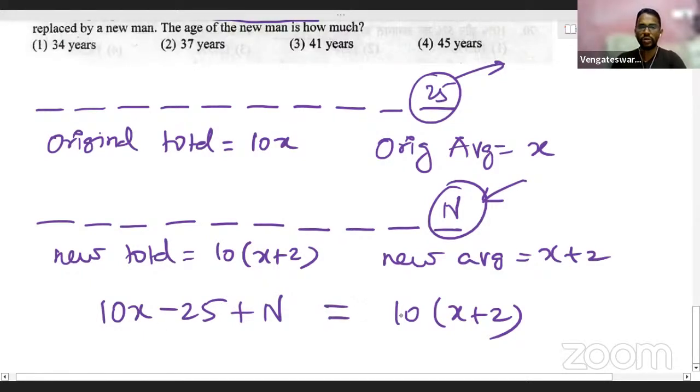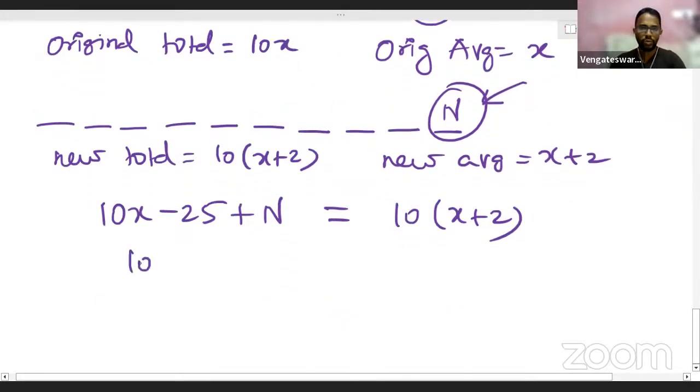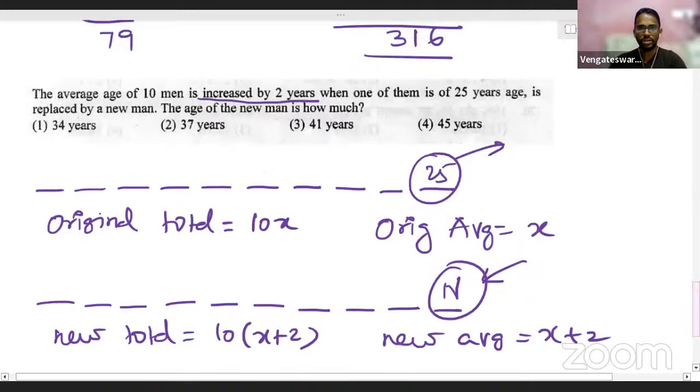Now this is what is giving you 10 times of x plus 2. What we need to do is find the value of n. 10x minus 25 plus n is equal to 10x plus 20, which means I can cut x and x. I will get n minus 25 is equal to 20, which means n is equal to 45, because 20 plus 25 will give you 45. So option 4, 45 years, is the answer.